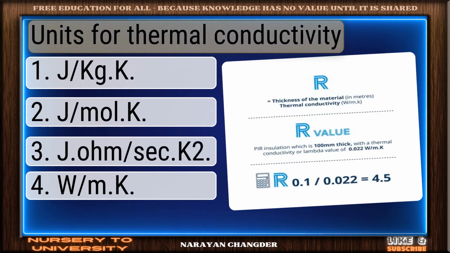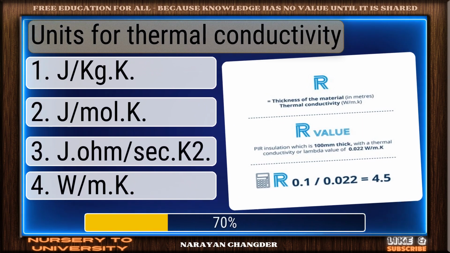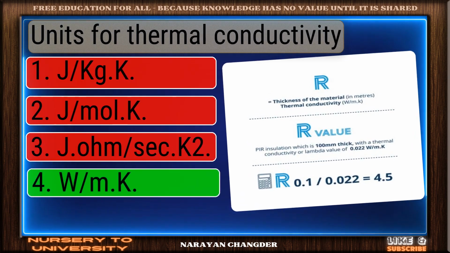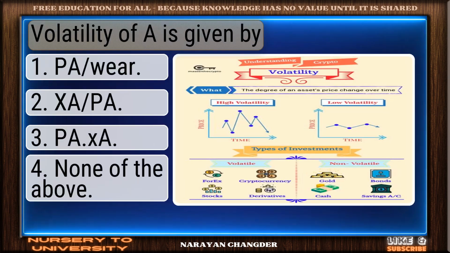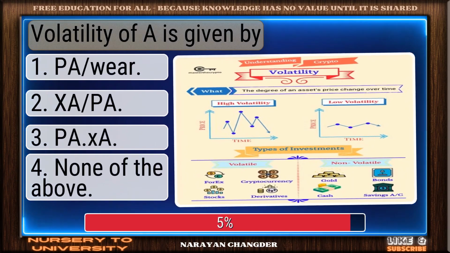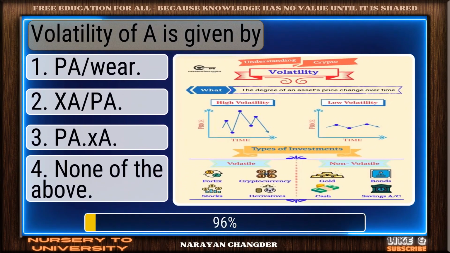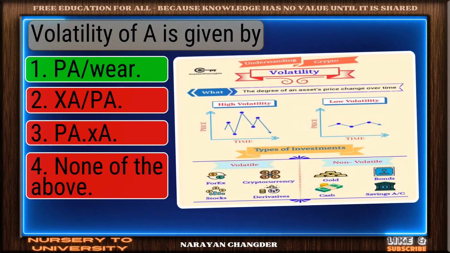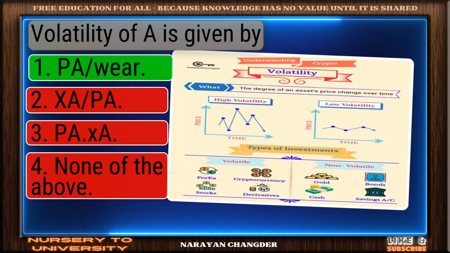Units for thermal conductivity. You chose W/mK, and it is correct. Volatility of A is given by. Sharp thinking. Alpha A is the right choice.